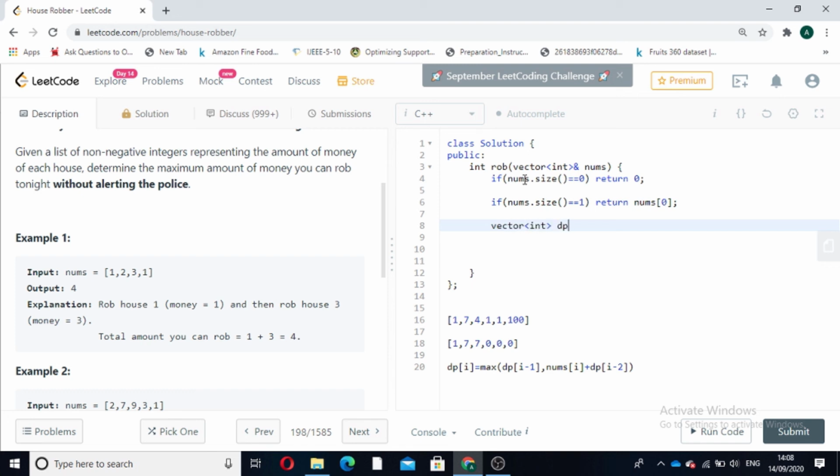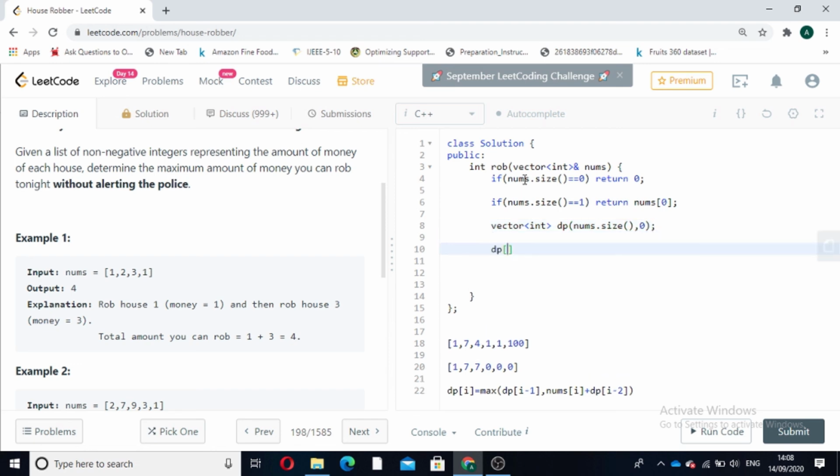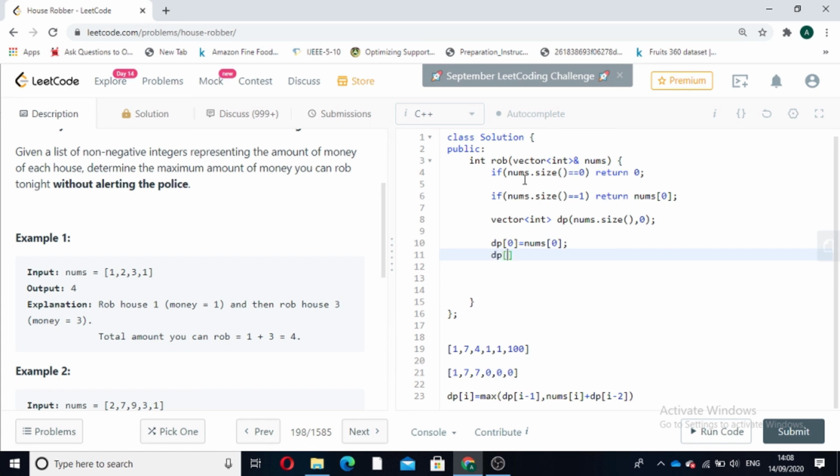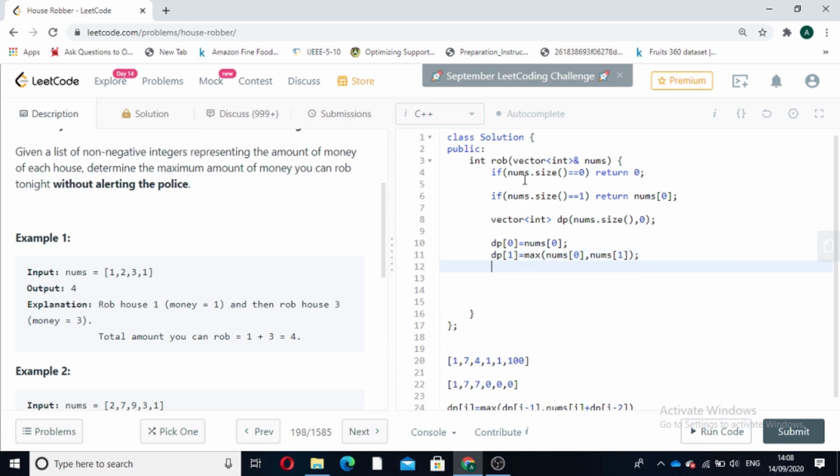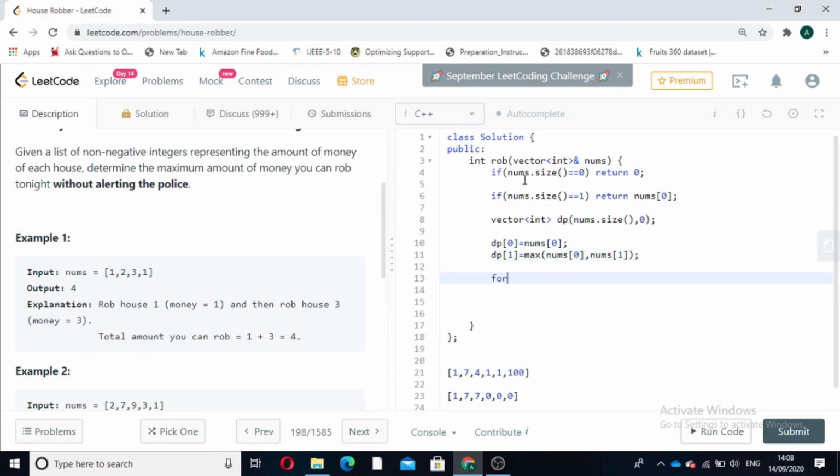This will contain the maximum amount that has been robbed till the ith index. Now dp[0] is equal to nums[0]. This will be our base case. dp[1] will be the maximum of nums[0], nums[1]. When the size of the array is 2 only, the answer will be the maximum of the first value and the second value.